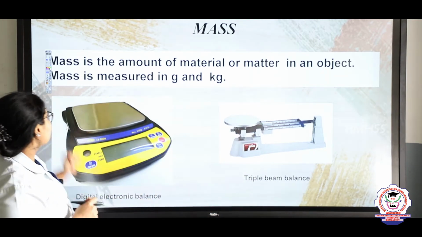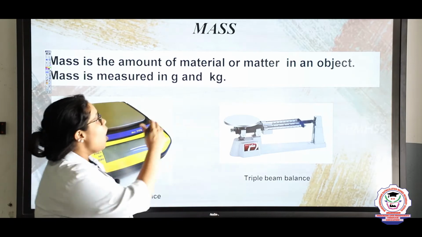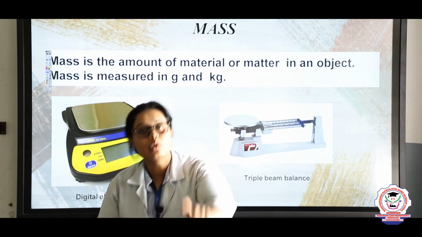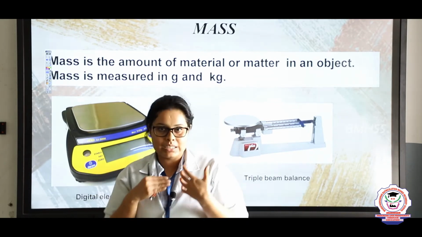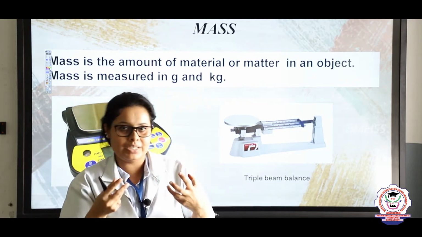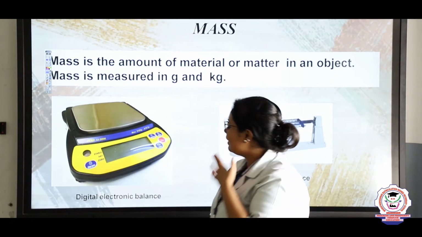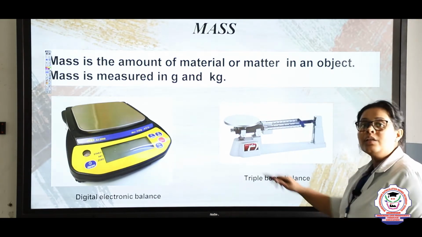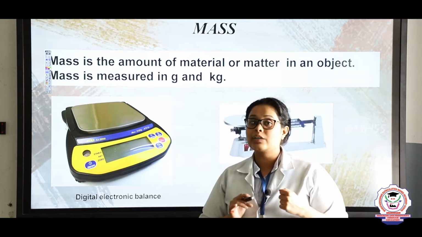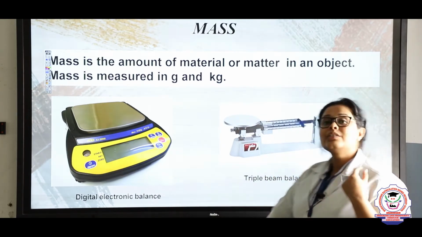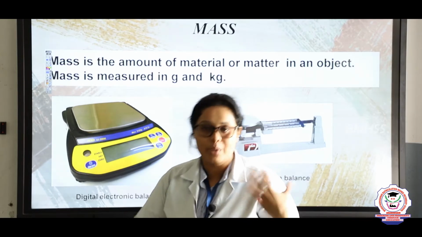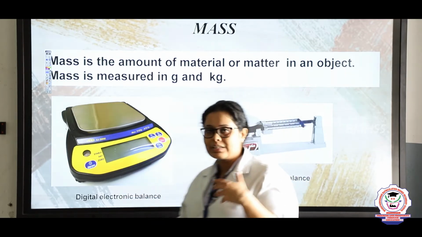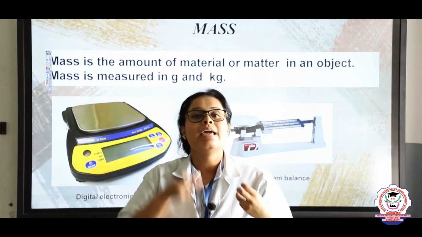The definition of mass is the amount of material or matter in an object. See, an apple, when you keep it somewhere, occupies some space. That is why it has some weight, which is called mass, and it can be weighed by a digital electronic balance or even a triple beam balance. Generally we use a digital electronic balance, but a triple beam balance is used for weighing very small particles, and also slightly heavier ones. Okay.